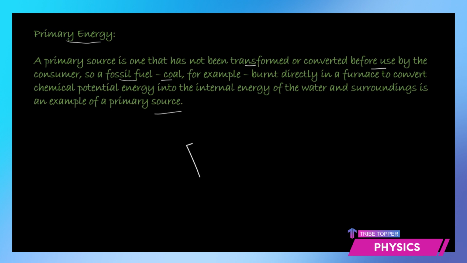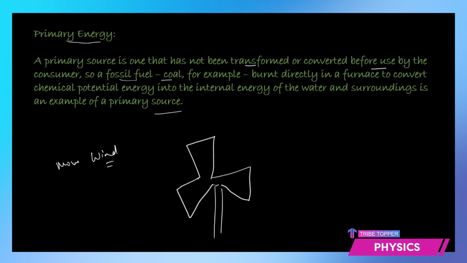Another example you can think of is a windmill, right? What happens in a windmill? The primary energy source would be the wind because it has a moving wind. A fast moving wind has a lot of kinetic energy that falls on the windmill and rotates it and produces the electricity. So electricity is the converted form, but the kinetic energy of the wind or the wind energy, that is a primary energy resource.